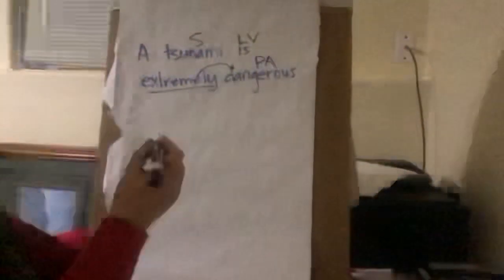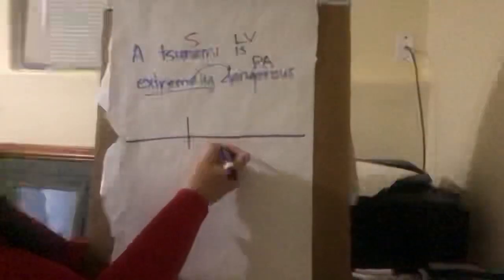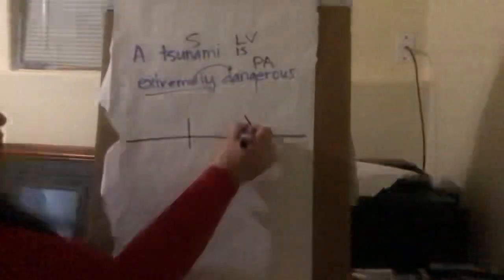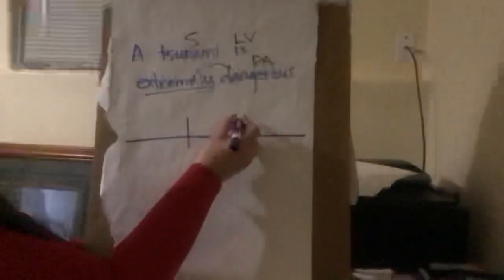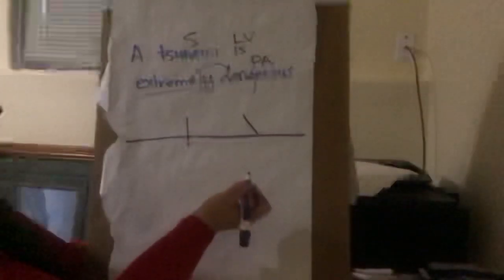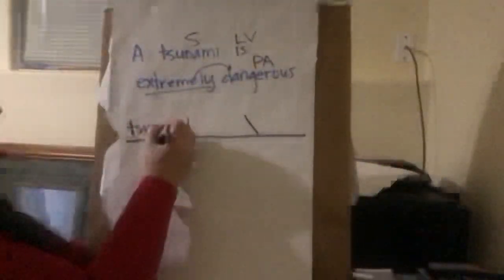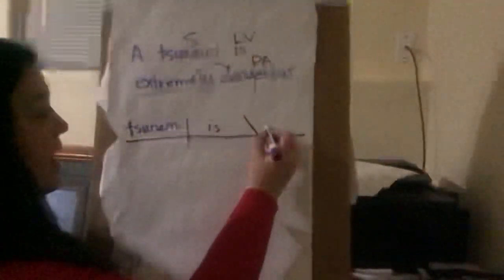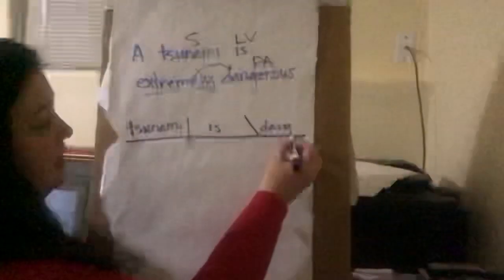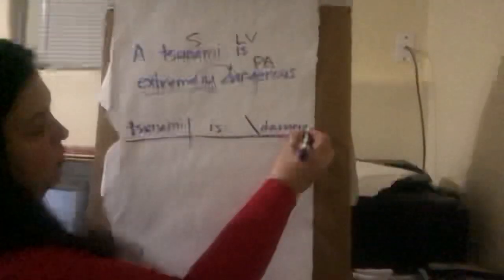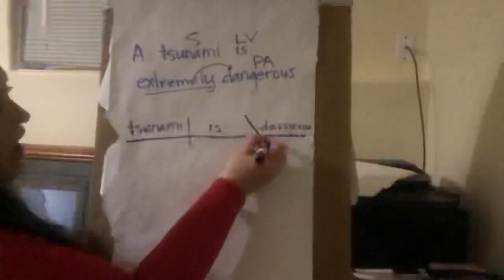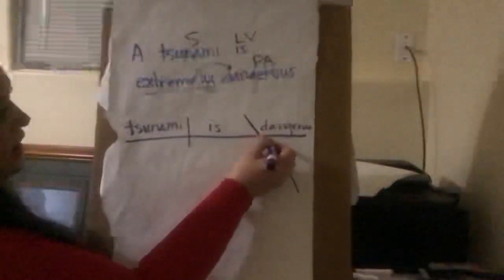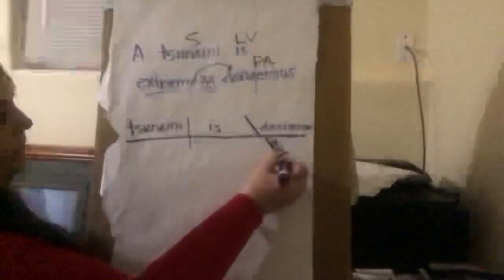So let me show you how we're going to diagram that. We have our regular line, our subject and our verb, and we have a PA, so our line is going to go like that because it's shooting back at our subject. So we have tsunami, we have is, then we have our PA, dangerous, woohoo, it fit, and then our adverb just comes right off here, and we'll put extremely.